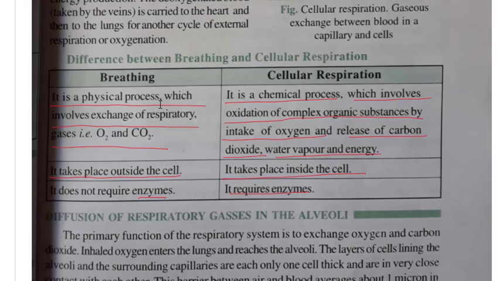You have to understand the two types of respiration, that is external respiration and internal respiration. And finally, you have to learn the difference between breathing and cellular respiration. So first you do all these things, be comfortable with all these terms, and then we will see the next topic, which is diffusion of respiratory gases in the alveoli.